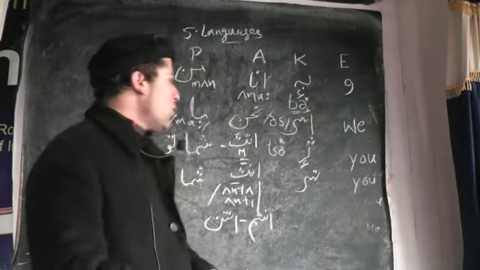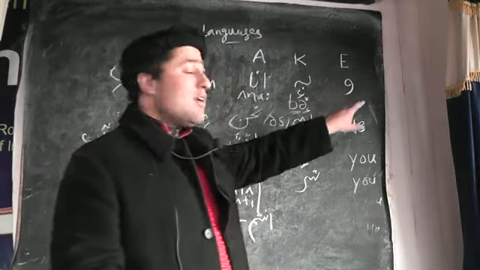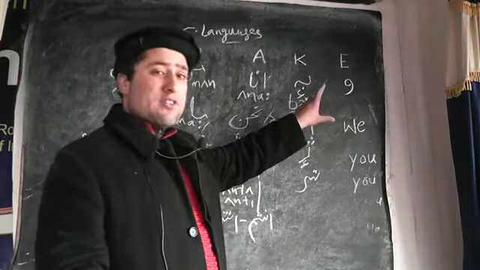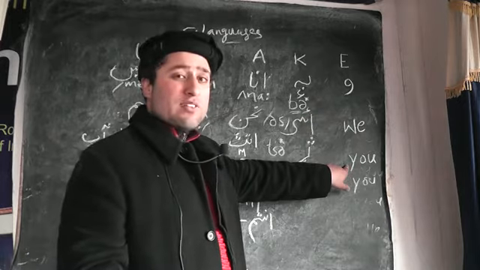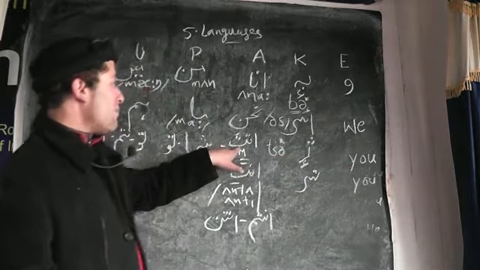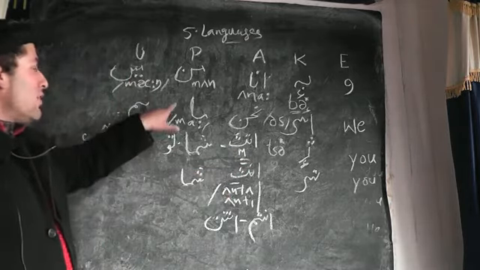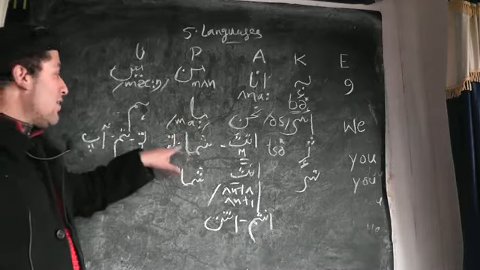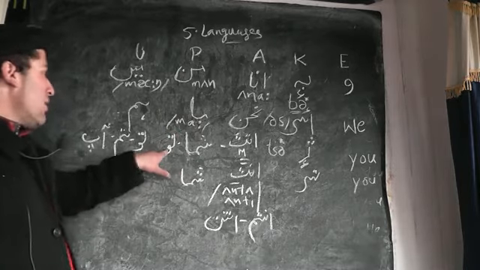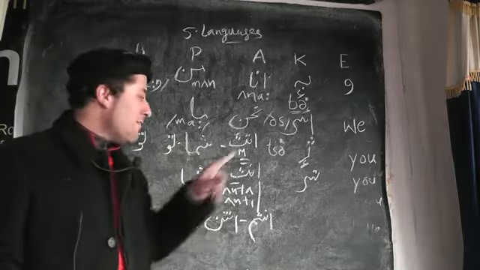So up to this, we introduced "I" as a singular, "we" as a plural, first person, then "you" as a singular, second person, for both masculine and feminine. Then in Arabic anta for masculine, anti for feminine, and in Persian tu for both masculine and feminine, and then tu, tum, aap for both masculine and feminine.